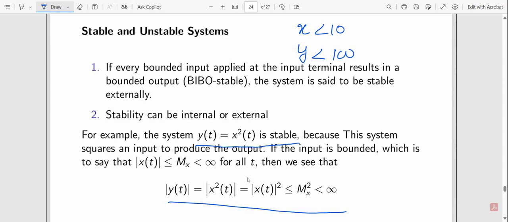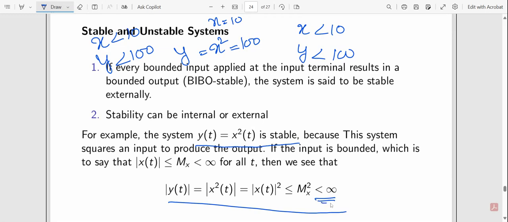Why is it stable? If x is 10, x square will be 100, which equals y. So you can say that if your x is less than 10, your y will be less than 100. So there is a bounded input and bounded output. There is some limit; this is not infinity. You are able to say that there is some range.